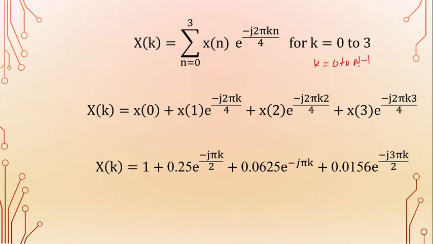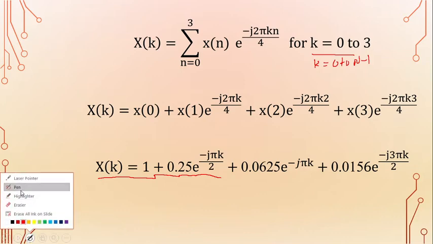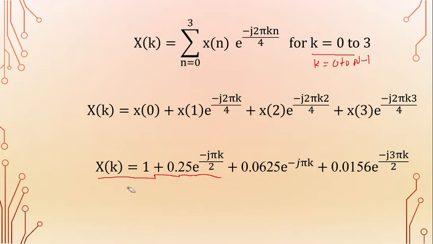Capital N is equal to 4. 4 minus 1 is 3. In this equation, substitute different values of k. So what are the different values of k? k is equal to 0, k is equal to 1, k is equal to 2, k is equal to 3. So we get X of 0, X of 1, X of 2 and X of 3 values.